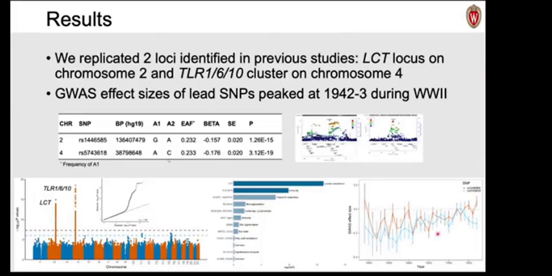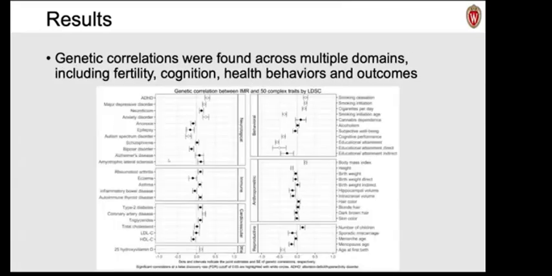We also run IMR GWAS for each year. The figure on the right shows the effect sizes of two of these SNPs. The effect sizes peaked around 1942 and 1943 and eventually bounced back to 0, suggesting larger selection pressure during World War II. We next examine the genetic correlations between birth year IMR and a set of 50 traits widely assessed as outcomes of selection processes.